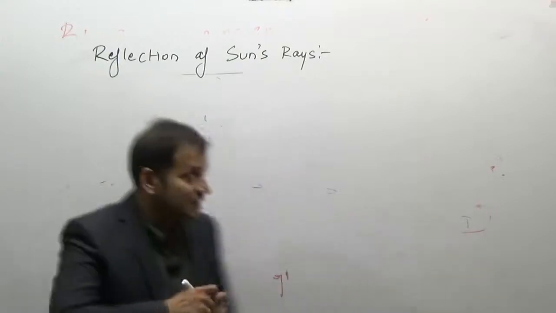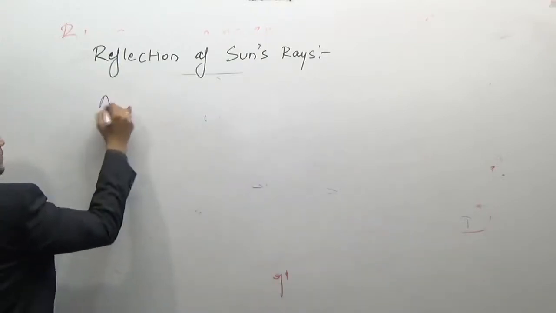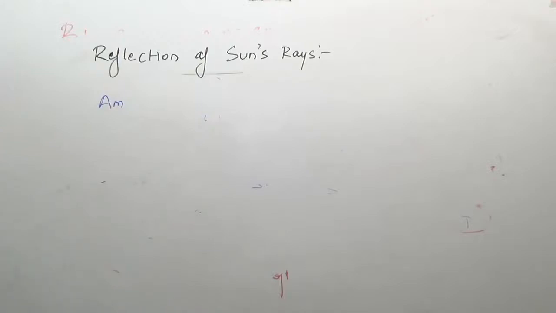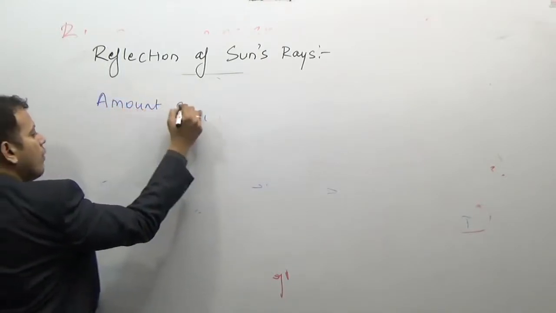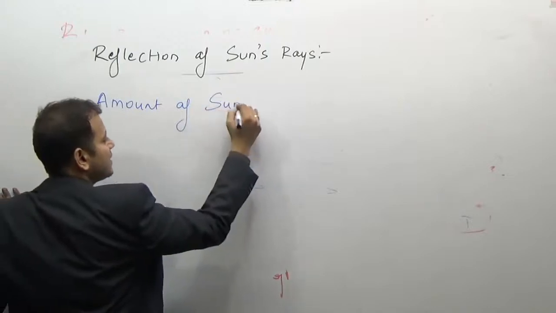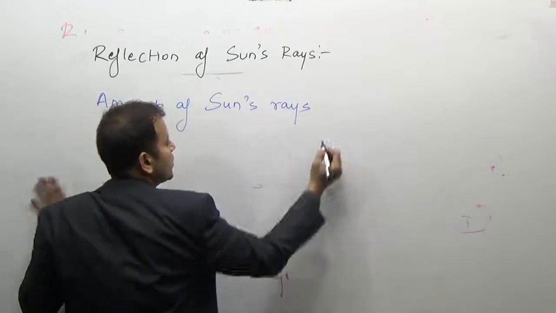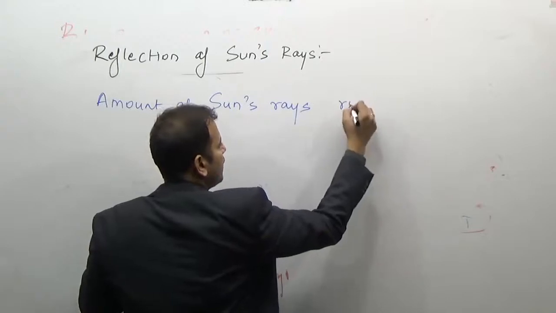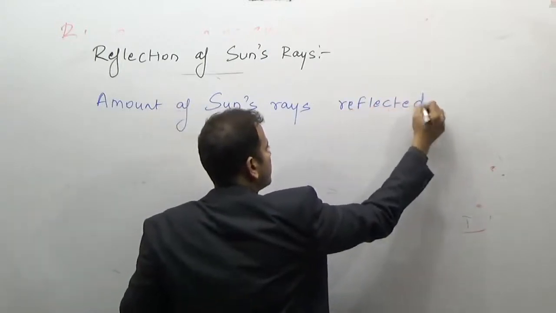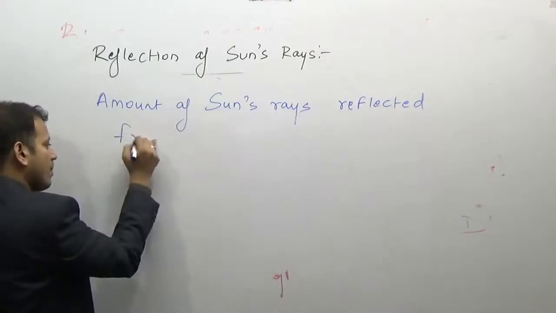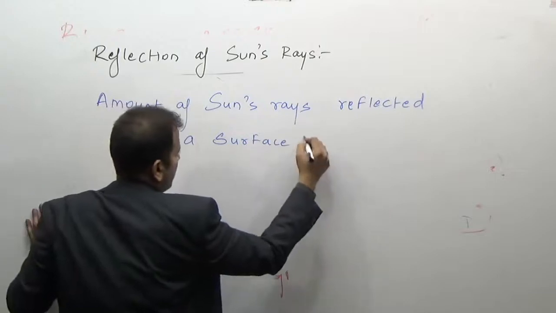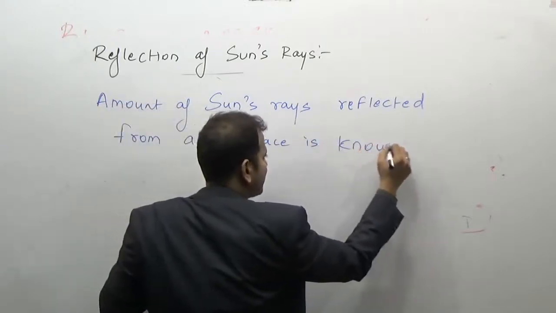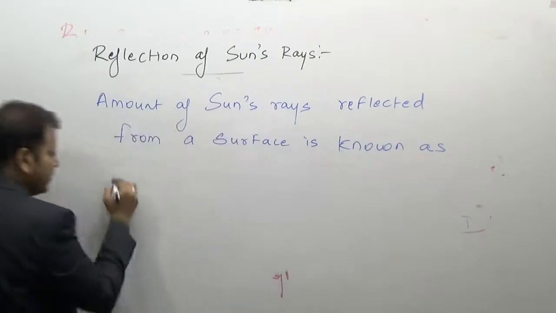The portion or amount of sun's rays or insolation reflected from a surface is known as albedo.